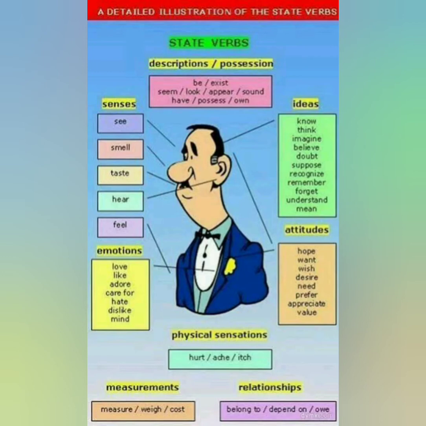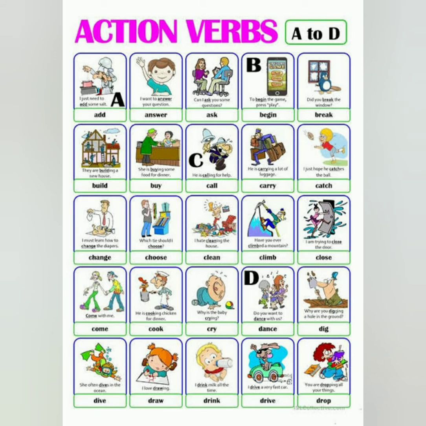So students, each sentence requires a verb. Either that verb is action or non-action. The main verb is the soul of a sentence. So each sentence requires a main verb, because without a main verb no sentence can be completed.